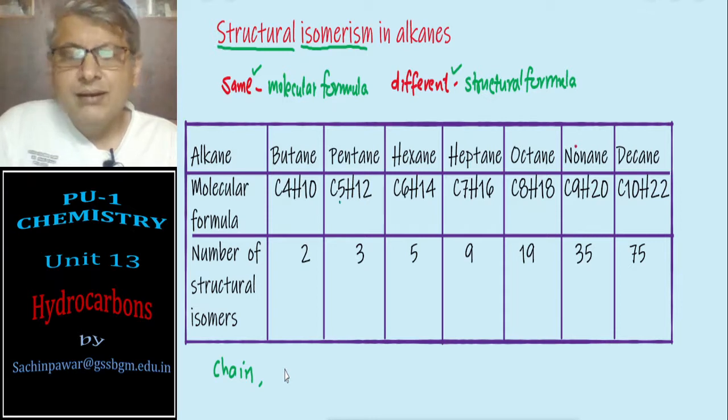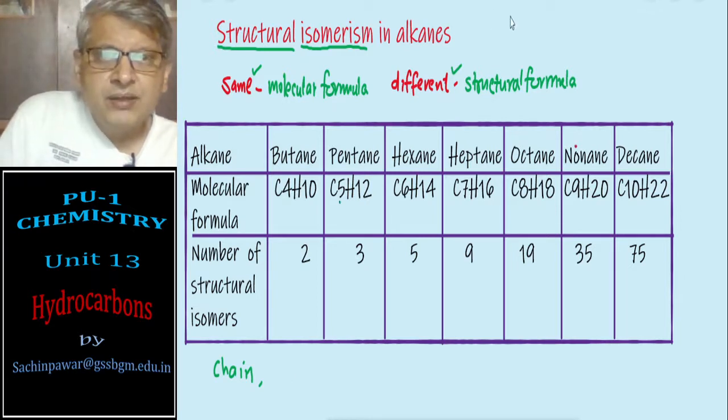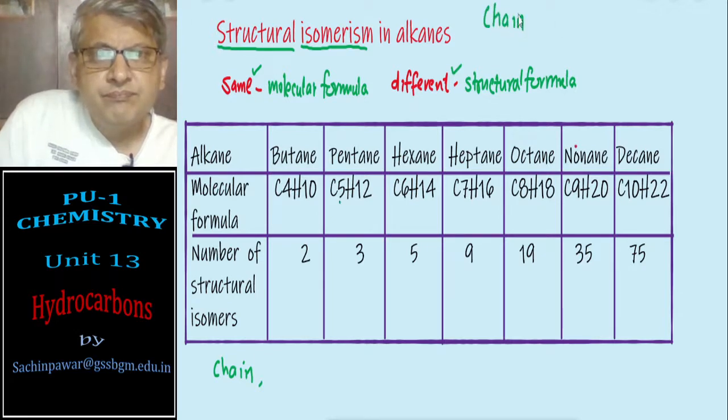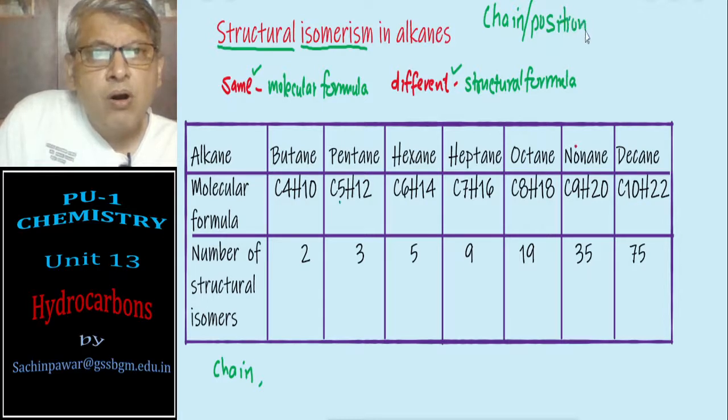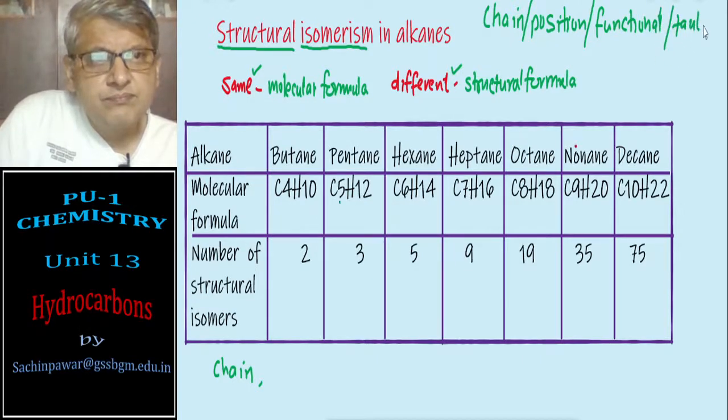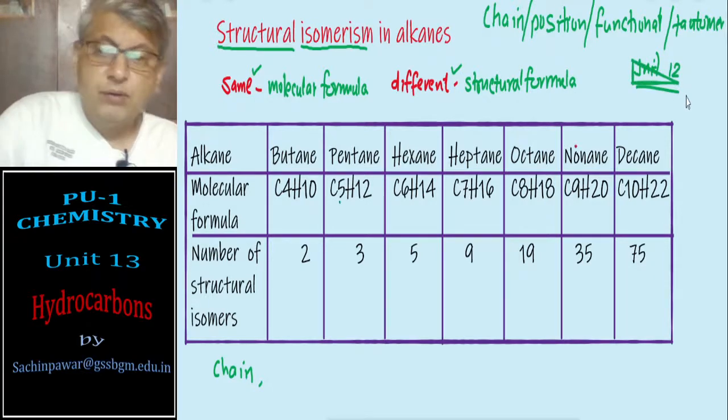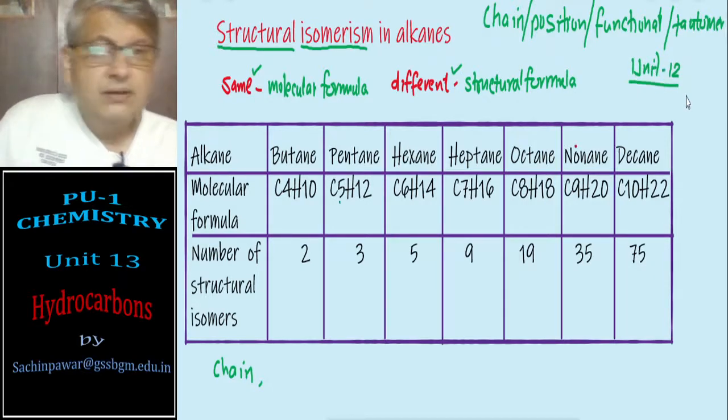So structural isomers are known to be chain or position or functional, and the last one are tautomers. This you have learnt already in unit number 12, in detail.